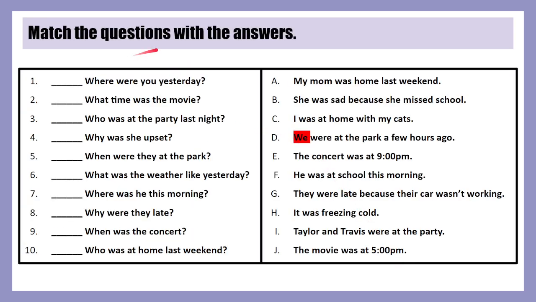Okay, now we're going to match the questions with the answers. Notice this has changed. Okay, where were you yesterday? I was at home with my cats. What time was the movie? The movie was at 5 p.m. Who was at the party last night? Taylor and Travis were at the party. Why was she upset? She was sad because she missed school. When were they at the park?